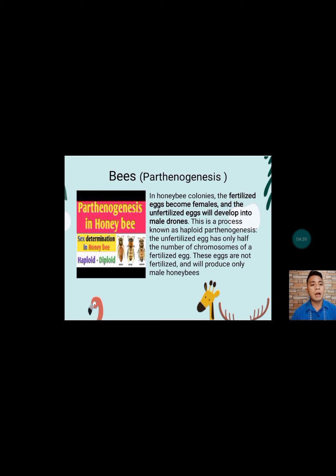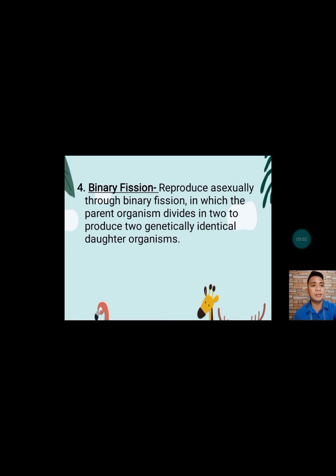So those bees na nag-undergo ng parthenogenesis, half lang pala ng chromosomes meron sila compared to those fertilized egg bees. And karamihan or lagi ang kinalalabasan ng parthenogenesis bees ay mga lalaking honeybees lamang. So that is the parthenogenesis. So next is the binary fission.